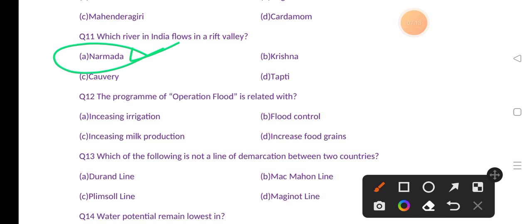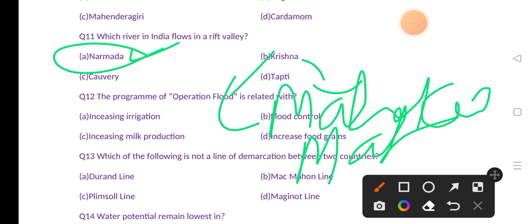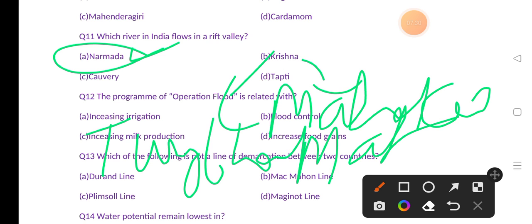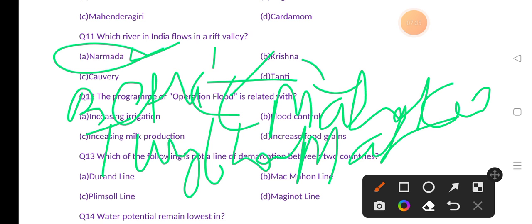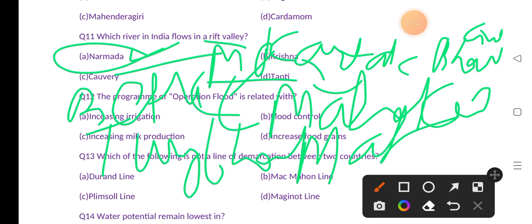If you talk about Krishna, it originates from Mahabaleshwar, Maharashtra. And the largest tributary of Krishna river is Tungabhadra. Tapti river originated from Betul, MP. Kaveri originated from Karnataka, and the largest tributary of Kaveri is Bhavani. Let's move to our next question.